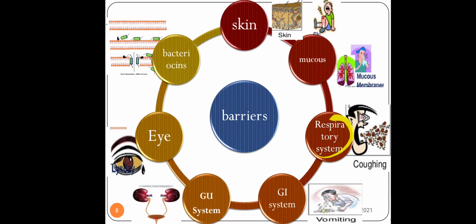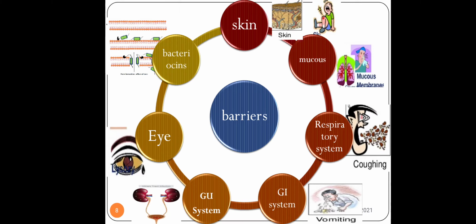The next one is the respiratory system, your respiratory tract. Yes, your respiratory tract has mucus. Apart from that, if you divide your respiratory tract into two parts, that's your nose, and then your lungs, the respiratory tract from your nose till the lungs. Now when you see your nose, there is a layer of mucus.